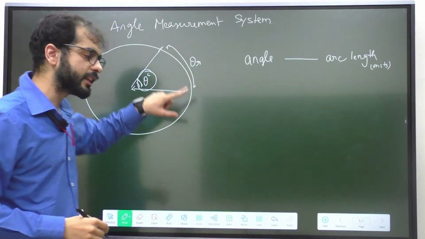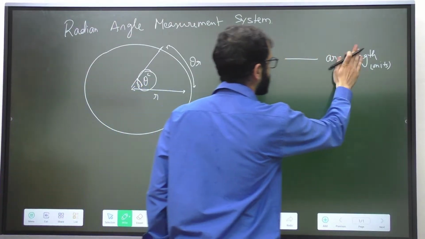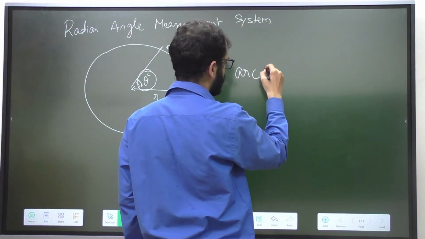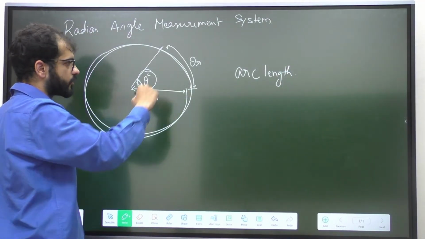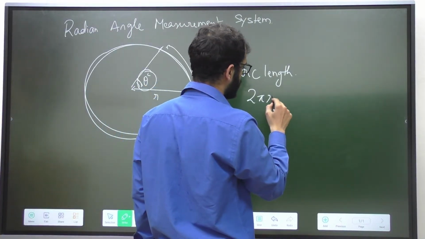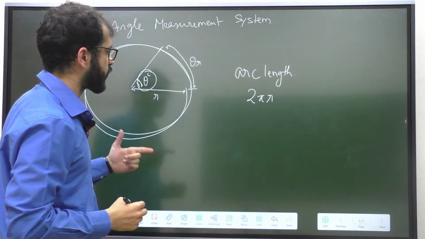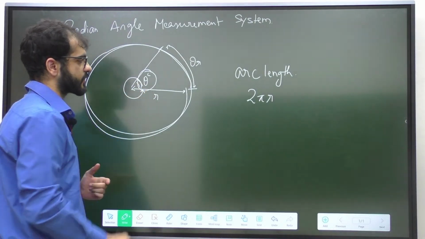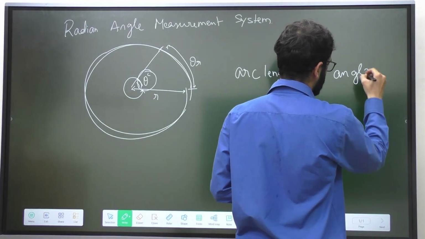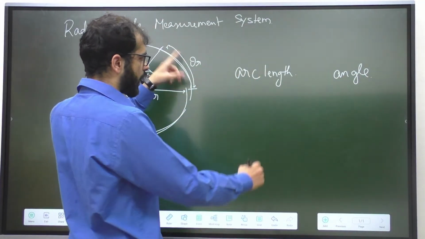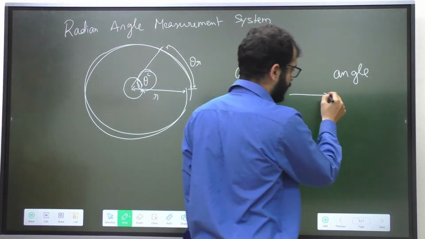I'll try to cover the entire circle now. What do we know? We know the arc length of the entire circle. What is the arc length of the entire circle? The arc length of the entire circle is also known as the circumference of the circle. That is going to be 2 pi r. Now 2 pi r is the entire circle's arc length. What I want to calculate is the angle of the entire circle. If I want to calculate the angle, I am going to place the angle on the right hand side. What do I have? I have the arc length equal to r, the radius. If the arc length is r, the angle is 1 radian.